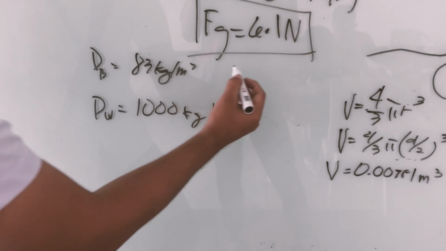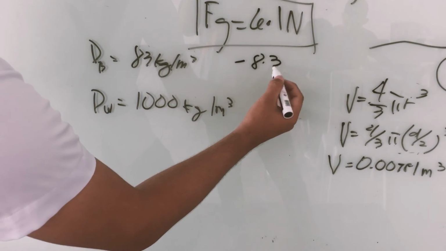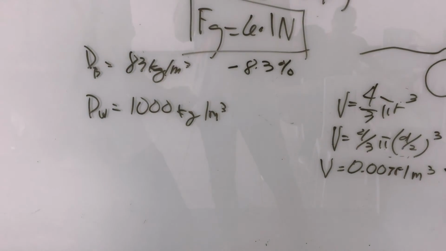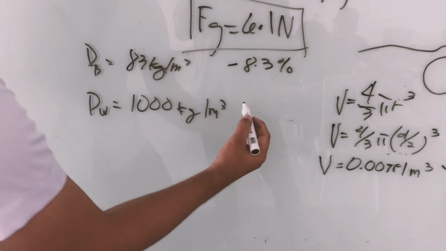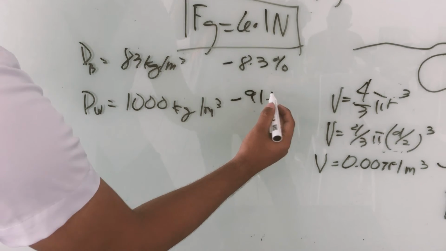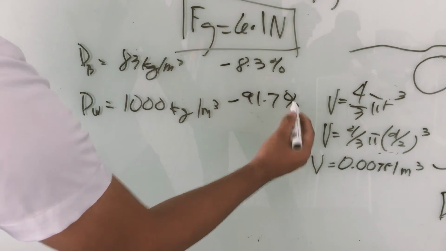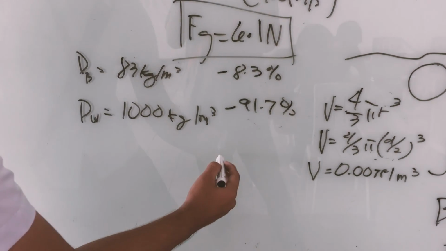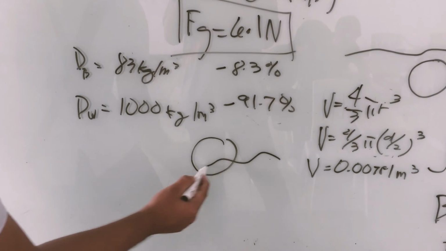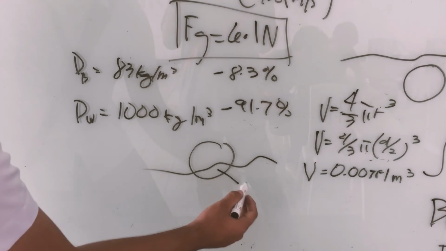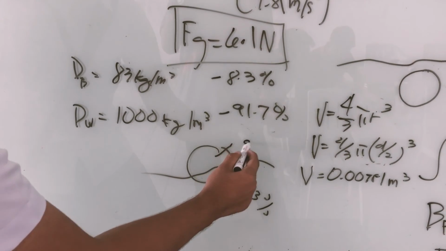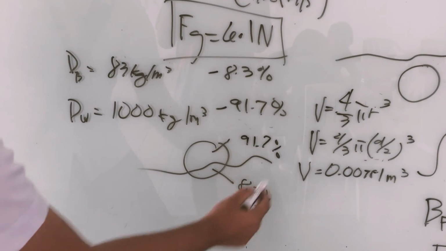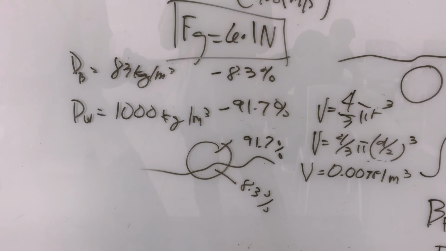Therefore, we can conclude that only 8.3% of the ball will remain in the water, while the other 91.7% is outside the water. So this concludes that on the surface of the water, only 8.3% of the ball is in the water, while 91.7% of the ball is outside the water.